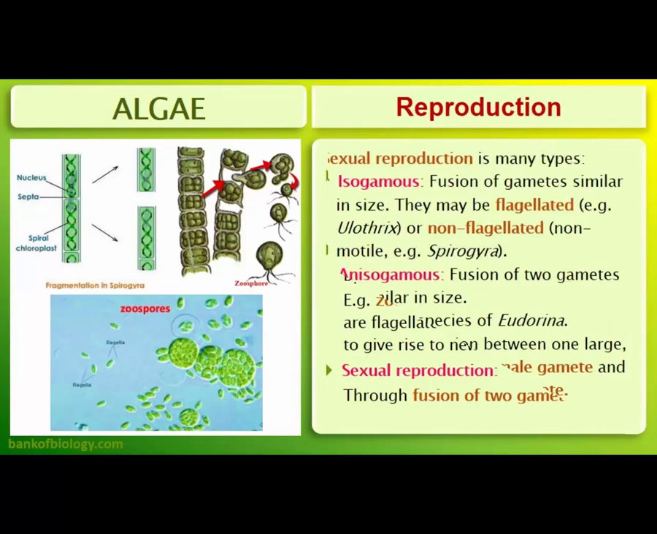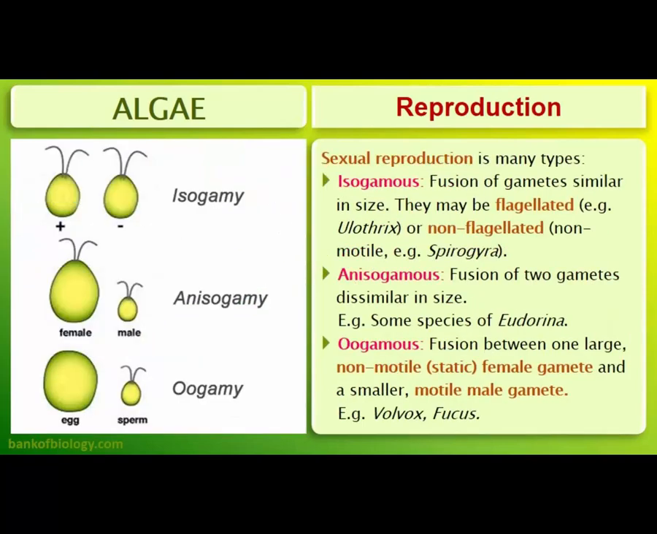Sexual reproduction is of many types, like isogamous, anisogamous and oogamous types. In isogamous types the gametes are of equal size. In anisogamous, one gamete will be bigger and another will be smaller. Within anisogamous, there is oogamy, where the egg is larger and non-motile while the sperm can move and is smaller in size. Examples: isogamous Spirogyra, anisogamous Eudorina and oogamous Volvox.